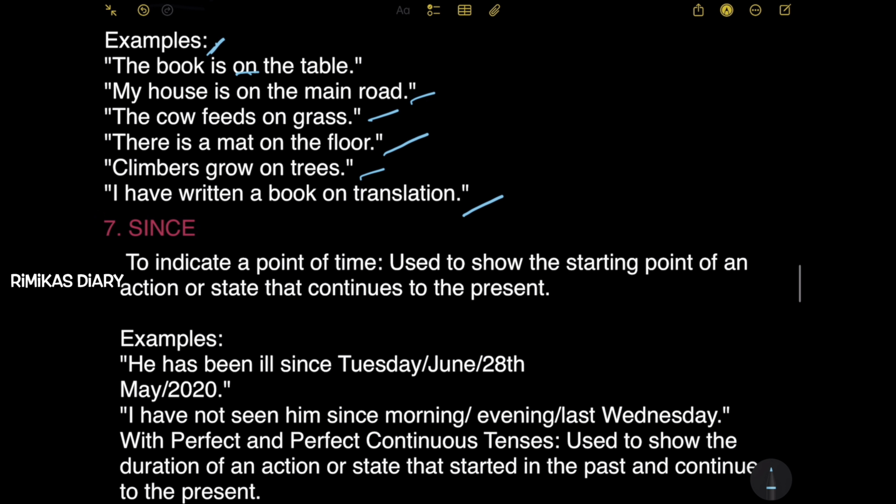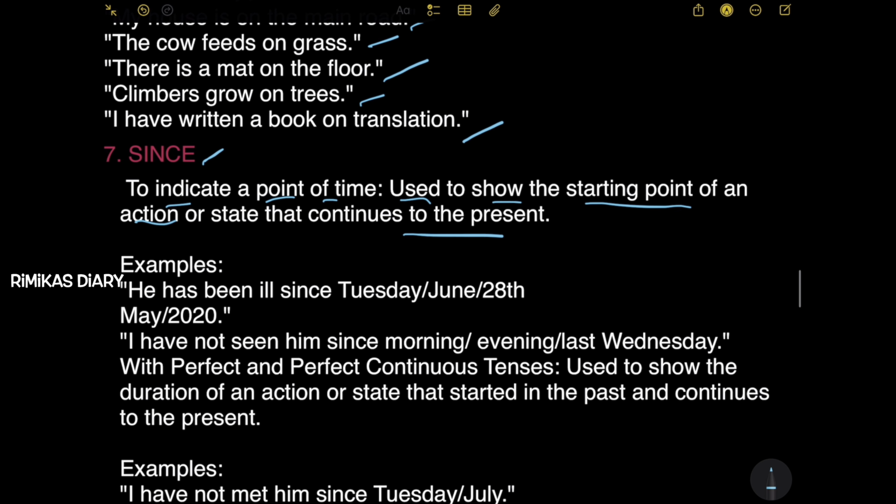Let's see the seventh one. Since. To indicate a point of time. It's used to show the starting point of an action or state that continues to the present.